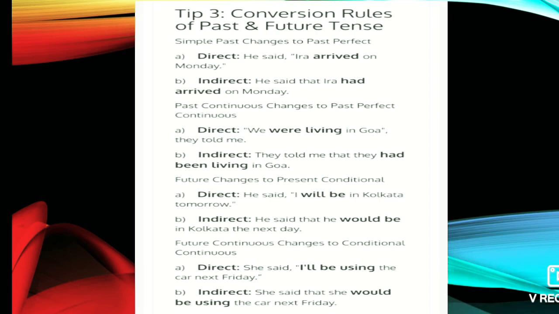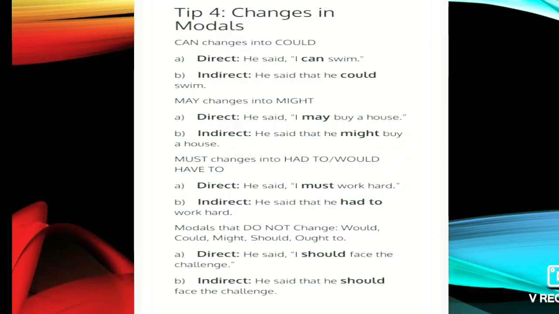Future continuous changes into the conditional continuous. He said, I will be using the car next Friday. Indirect: he said that she would be using the car next day. And changes into the modals. When the modals remain in the sentence, how will they be changed? The direct sentence: he said, I can swim. Then the rule is that he said that he could swim. May will be might. He said, I may buy a house. He said that he might buy a house. And must changes into had to. He said, I must work hard. Indirect: he said that he had to work hard.